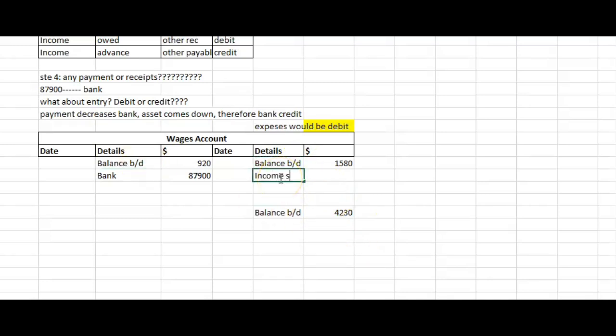As the bank is debit here, so the income statement goes to credit. However, we don't have the figure of the income statement. That is actually what we need to find out in this question. Write down the balance BD as balance CD in the opposite side. From your ledger account rule, you know that balance CD becomes BD, but here we are going backwards.